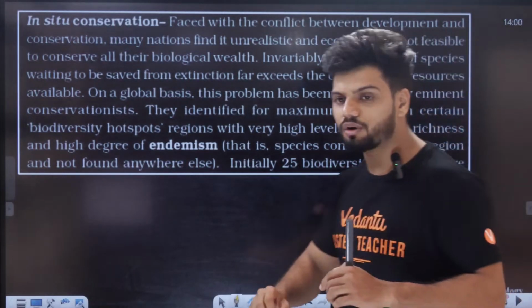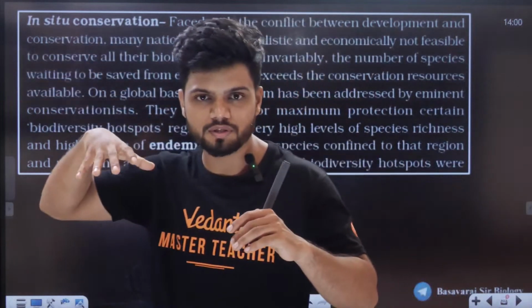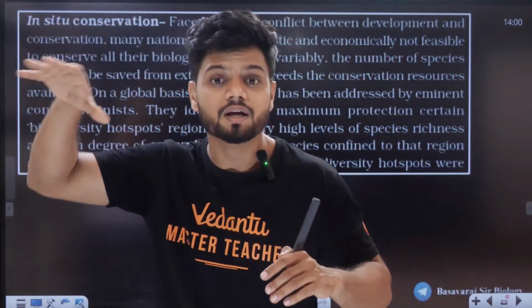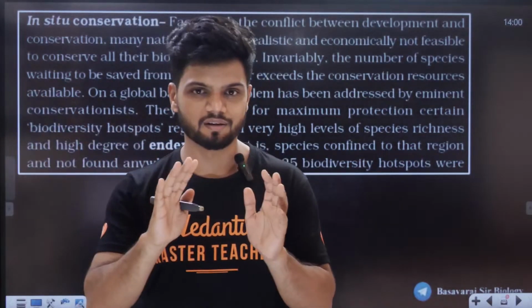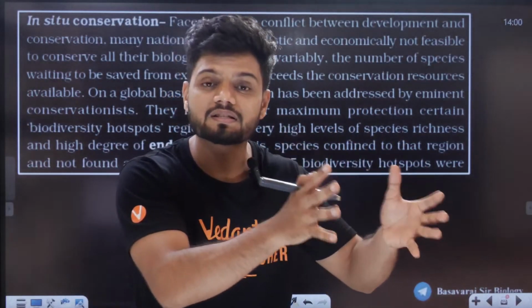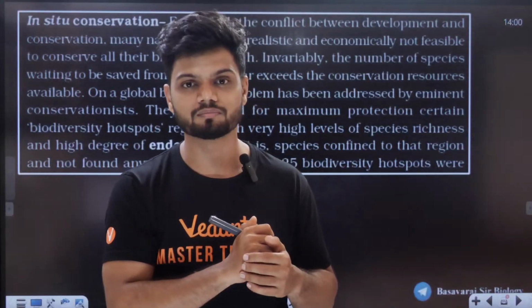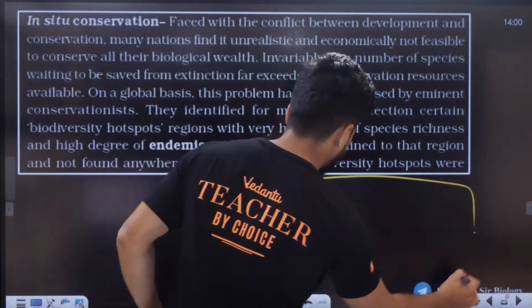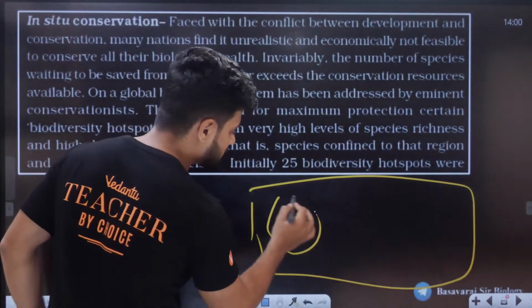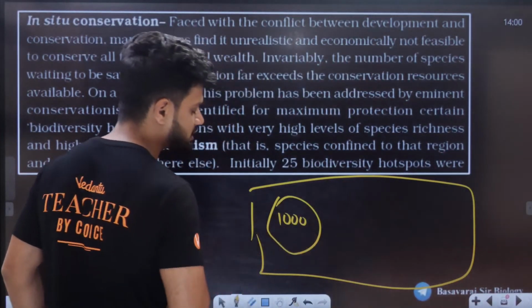So there is something called biodiversity hotspots. Within these hotspots, the species diversity is very high. So instead of saving everything, what if we just save the high diversity area? Makes sense to all of you? See, for example, there is a large forest here. In this area, let's say I have around 1,000 animals and plants.